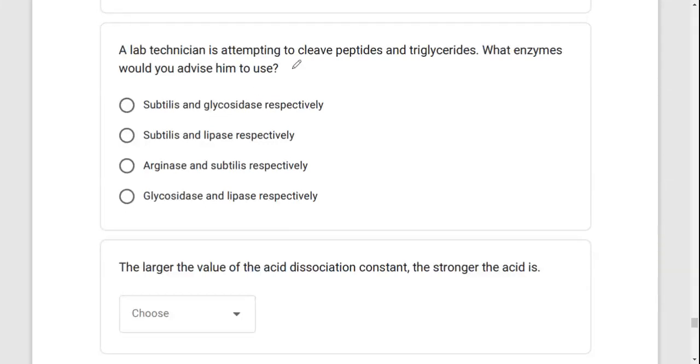A lab technician is attempting to cleave peptide bonds in peptides and triglycerides. What enzyme would you advise them to use? Peptides can be cleaved by proteases and triglycerides can be cleaved by glycosidase. So the best option that we can pick here... Oh, this is actually triglyceride. Glycosidase cleaves carbohydrates. This is a lipid, so it's lipase. So the best one will be this one.